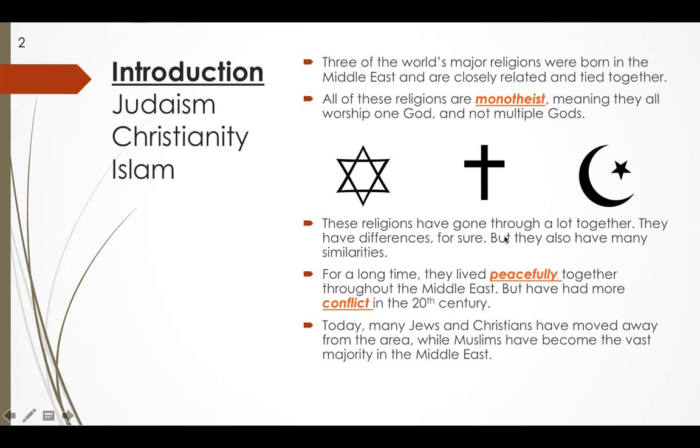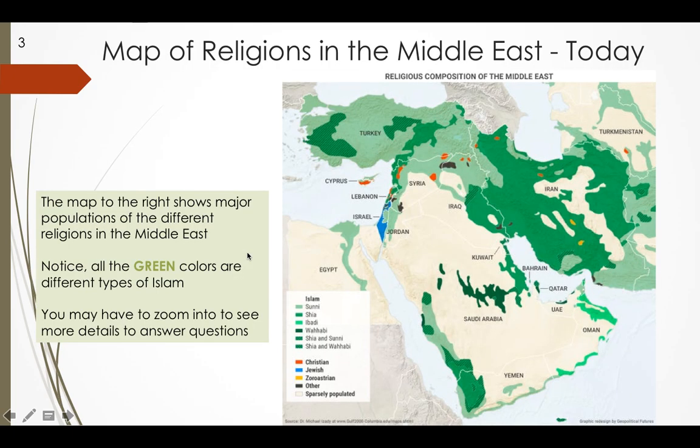These religions have gone through a lot together. They have differences for sure, but they also have many similarities. For a long time, they lived peacefully together throughout the Middle East, but have had more conflict in the 20th century. Today, many Jews and Christians have moved away from the area, while Muslims have become the vast majority in the Middle East. Here we see the Star of David for Judaism, cross for Christianity, and the crescent for Islam.